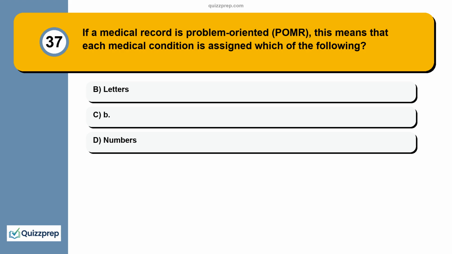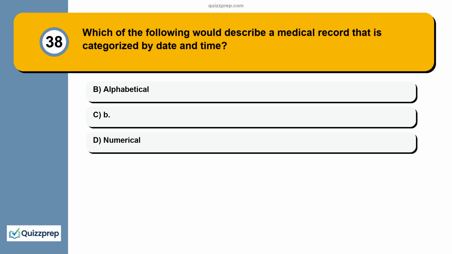Question 37. If a medical record is problem-oriented, POMR, this means that each medical condition is assigned which of the following? A. Letters. B. Numbers. C. Question 38.